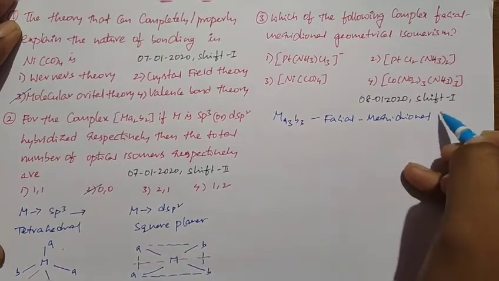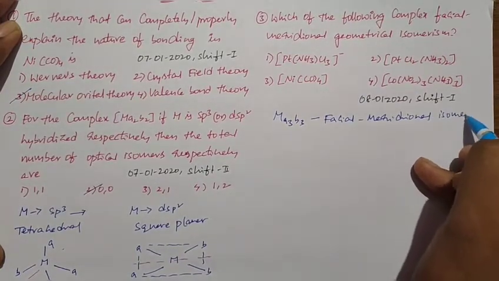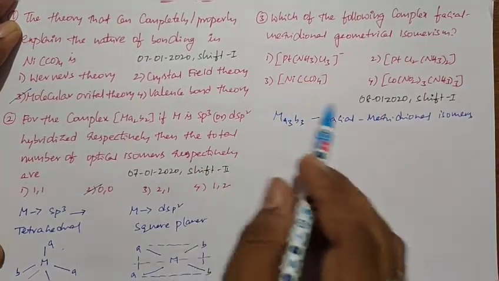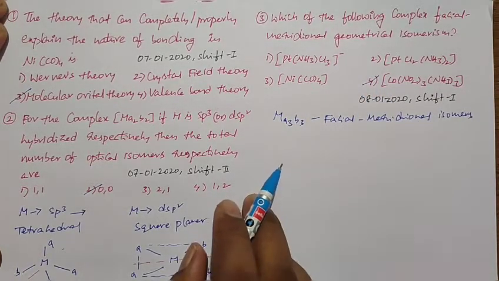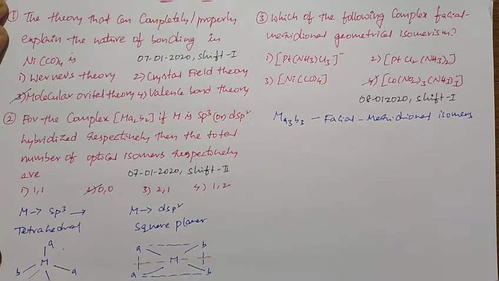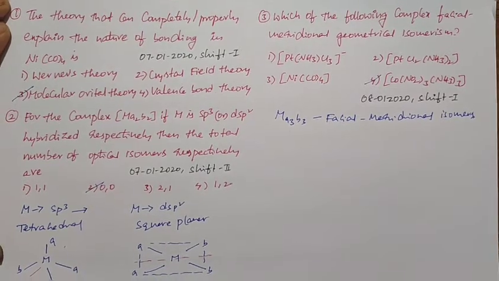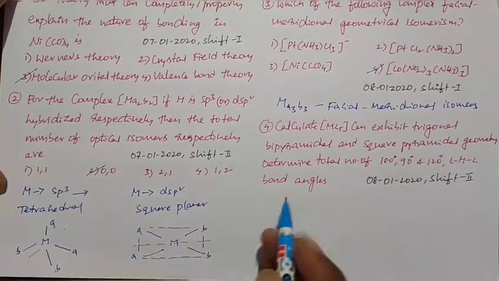So in the given options, the fourth option is present in the MA3B3 format. So it can show facial and meridional geometrical isomerism. That's all. Okay, students, this is the next problem.